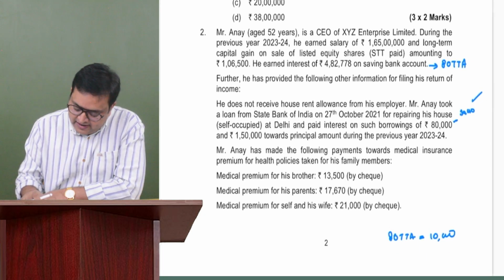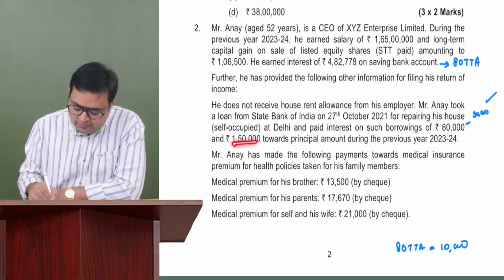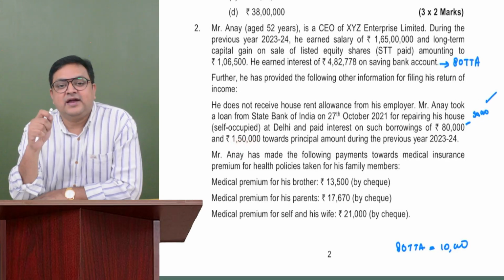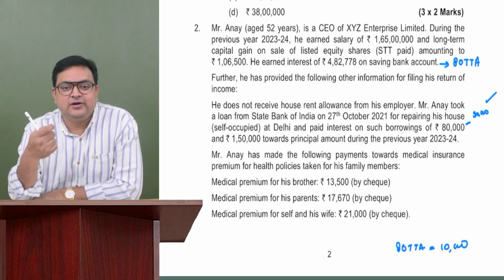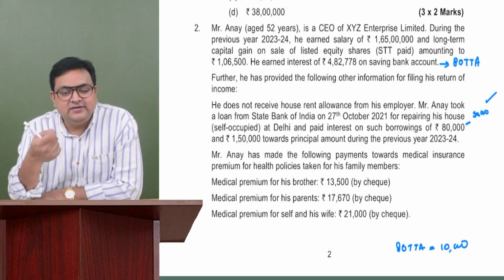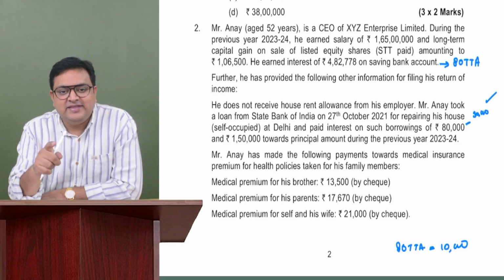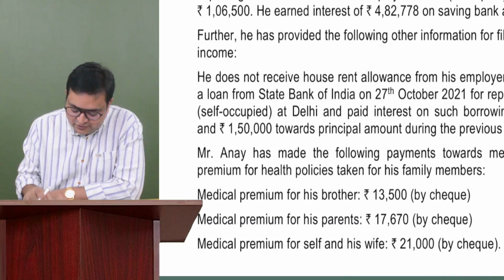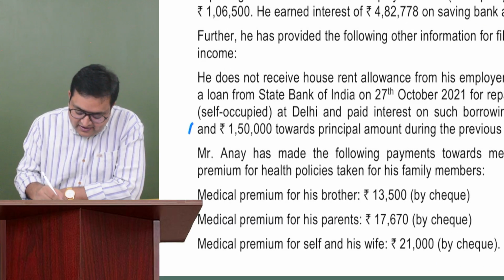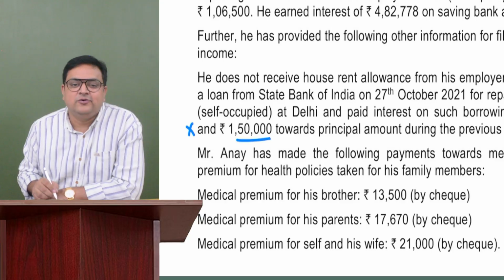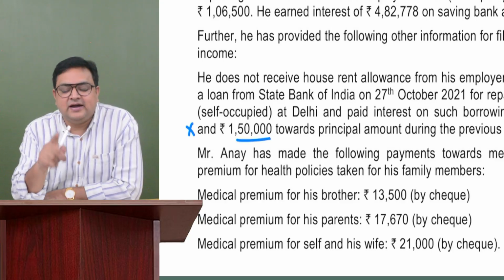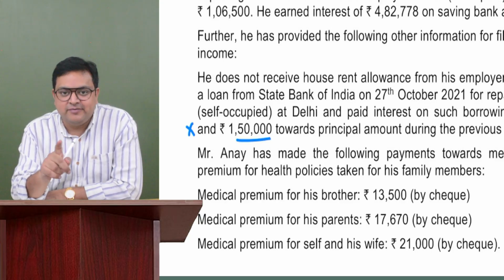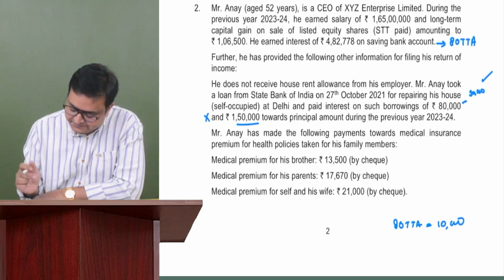Okay. And what about principal repayment? Sir, we understand that if you have taken a housing loan you can get 80C. Guys, please remember that is for purchase and construction, not for repair. So see how tricky the question is. You will not get 80C over here, because that is only for purchase and construction, not for repair.